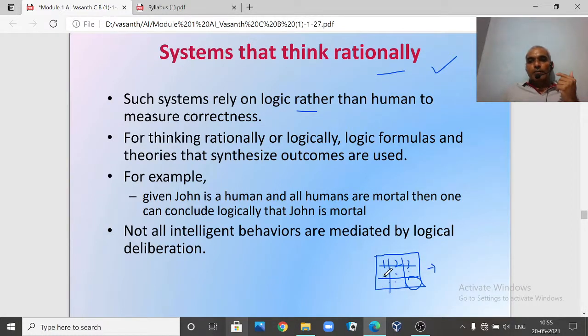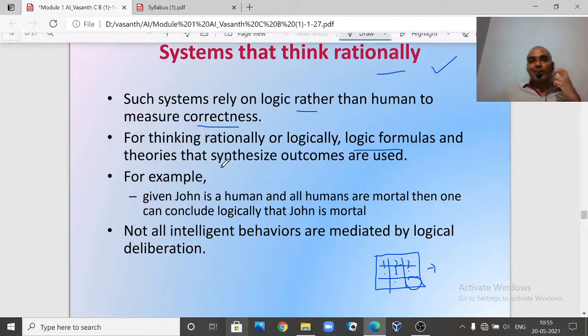When you are playing this particular game, at any moment of time you can go back, undo, right? If you find that the move of the tile you made here is wrong, you can move it to some other place and go back. But in chess, once you make a move, you cannot go back, because there is certain logic, certain rules which have been written. That's what we say thinking rationally. Rationally here means that we are going to have certain rules, some logic, some logical formulas, some theories.